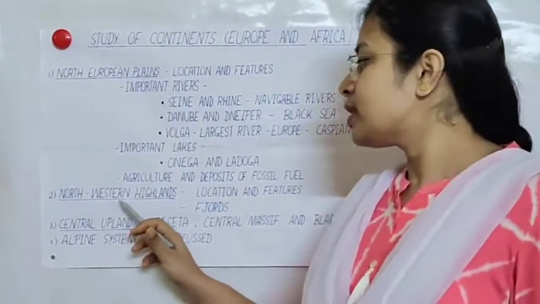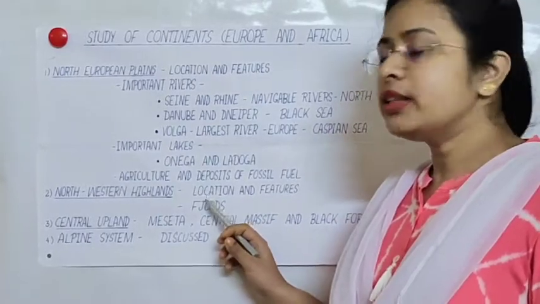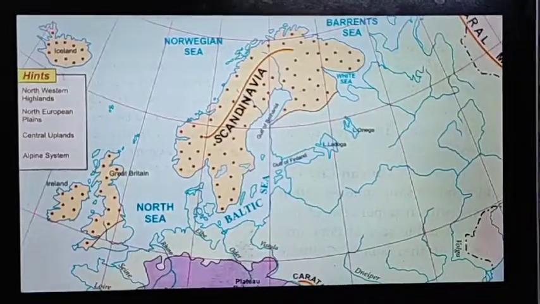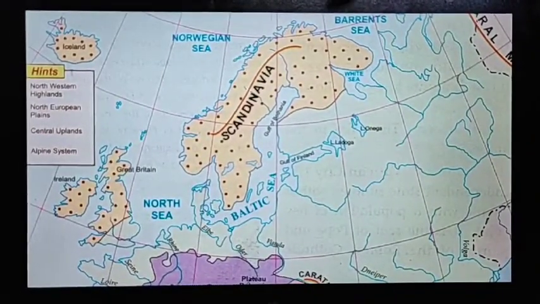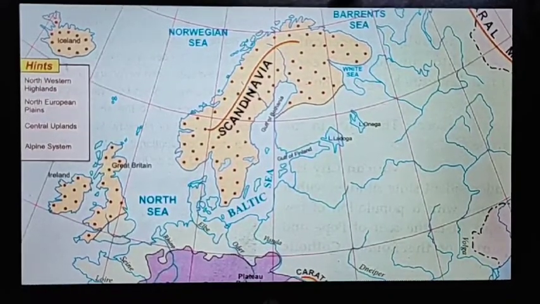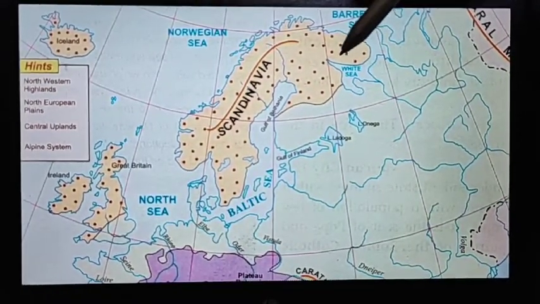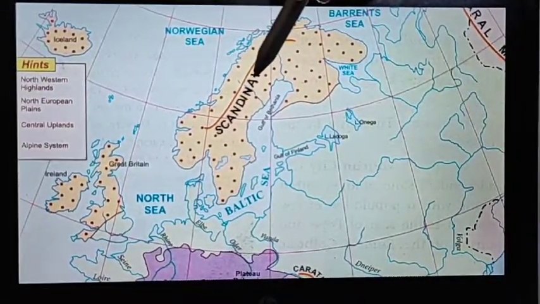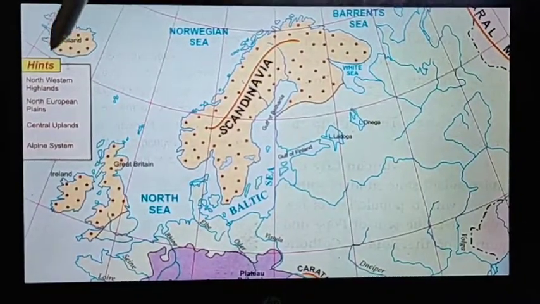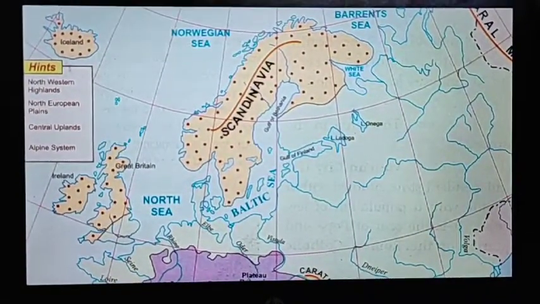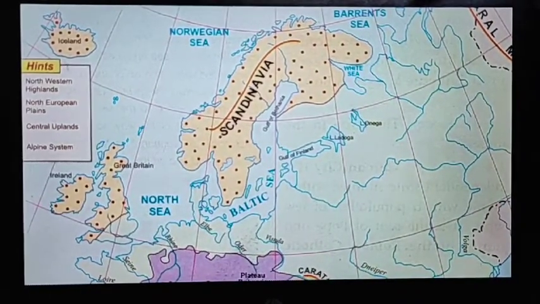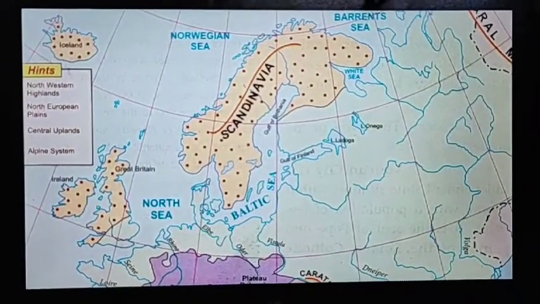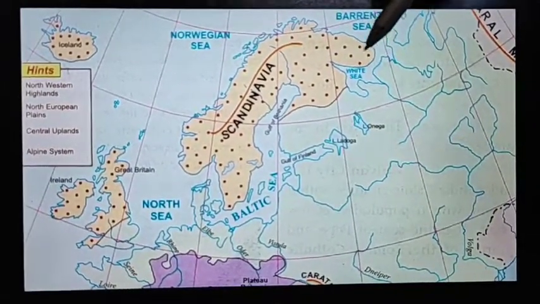Next, Northwestern Highlands. We will see the location of Northwestern Highlands on the map of Europe. Northwestern Highlands are also called Fennoscandian Highlands. These extend in the regions of Scandinavian countries such as Finland, Norway, Sweden, and other parts in Iceland and British Isles. To understand the features of the Scandinavian Highlands or the Northwestern Highlands, look at the coastline of Europe.